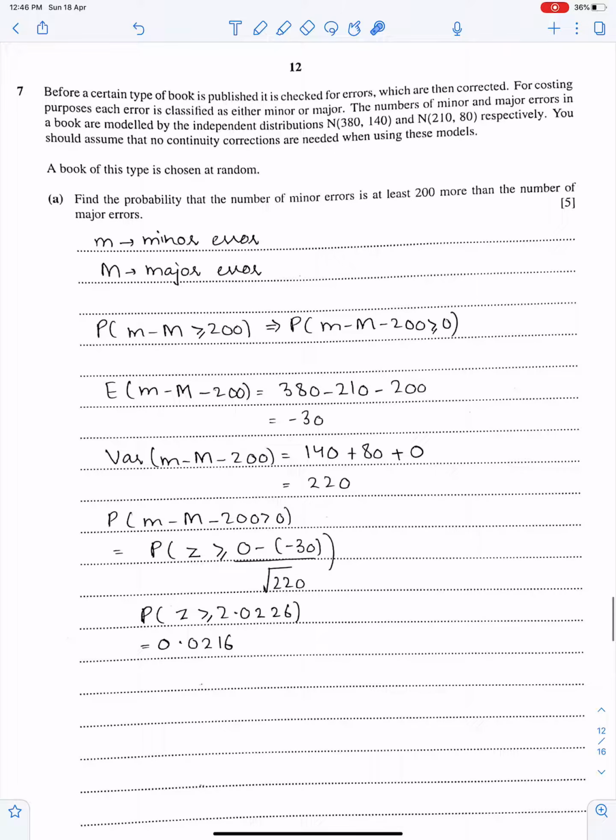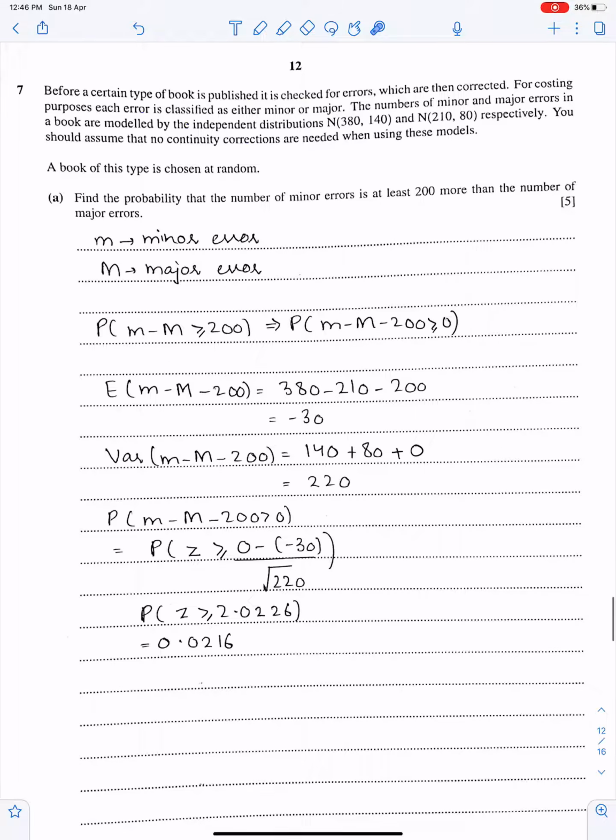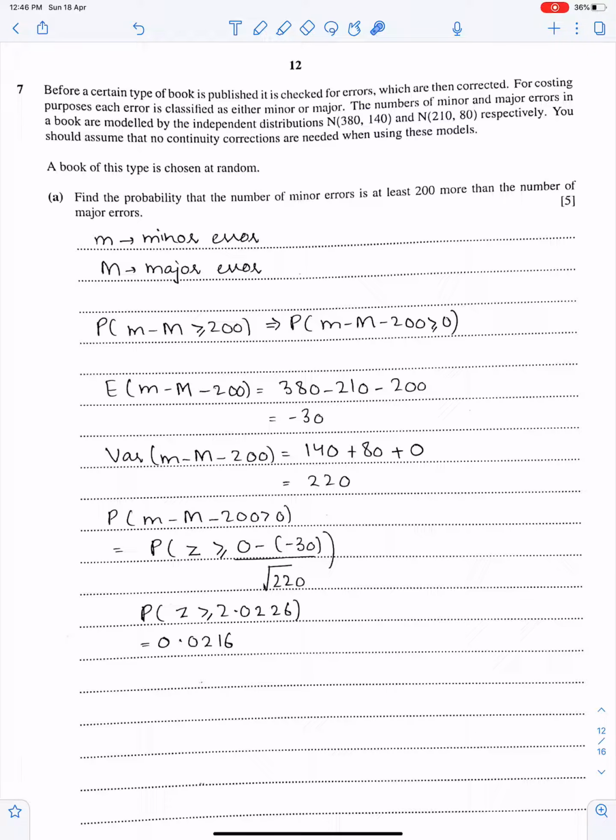Now, last question, number 7. Before a certain type of book is published, it is checked for errors, which are then corrected. For costing purposes, each error is classified as either minor or major. The number of minor and major errors in a book are modeled by the independent normal distributions. This is for minor errors and this is for major errors. You should assume that no continuity corrections are needed when using these models.